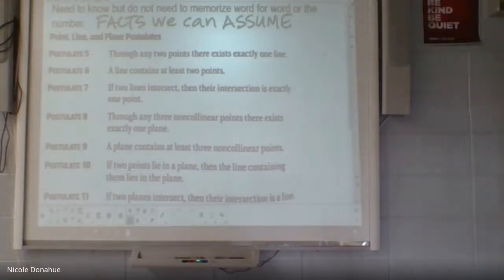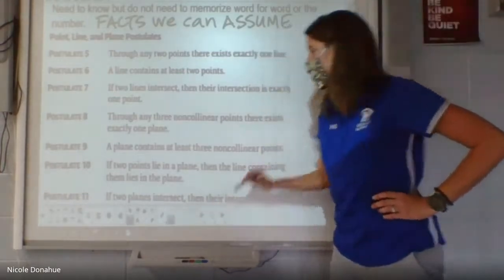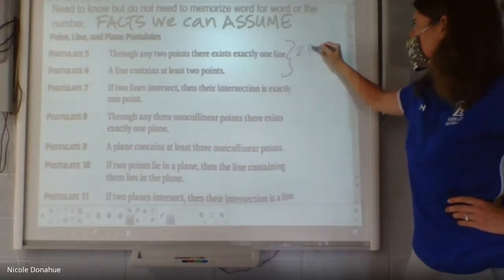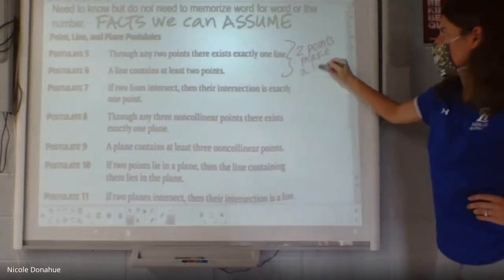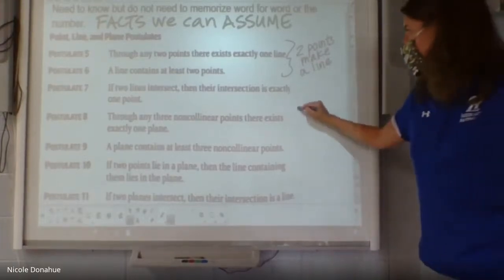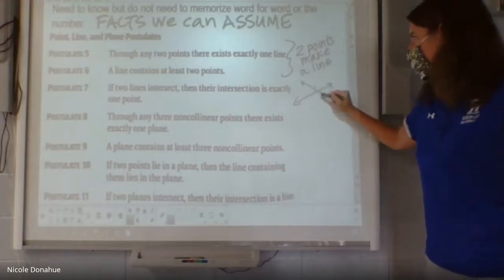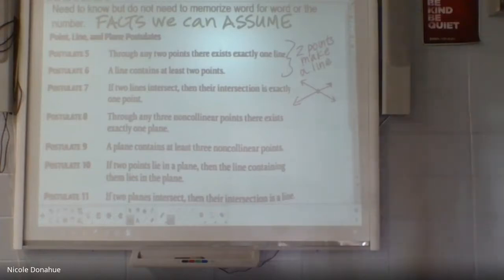So I know that a line contains at least 2 points. So 2 points make a line is what these first 2 rules are telling us. So in short, that's what's going on there. If I see 2 points, I can put a line through them. If I see a line, that means there's 2 points on it. That's just assumed in geometry. If 2 lines intersect, their intersection is exactly 1 point. I can assume that. These are just things we can know and assume if we see them in a picture or they describe it.